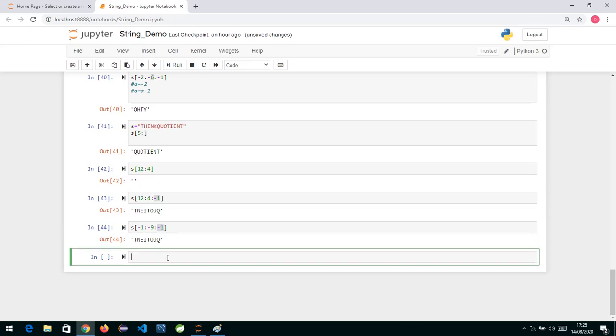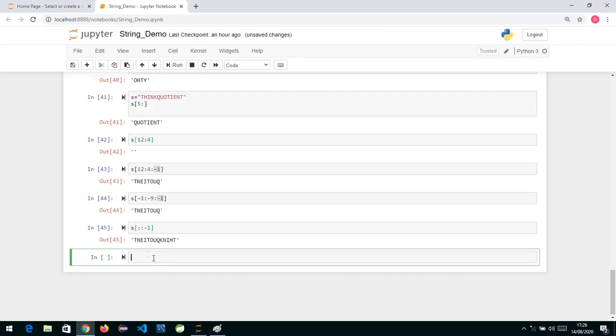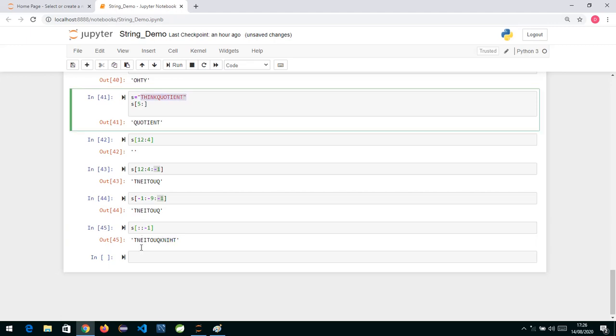Okay, so we can use the slice operator. Now if I ask you to reverse the whole word thing quotient, what I'll do is not specify the start index. If I don't specify it, it will take 0. If I don't specify the end index, it will take till the end. And if I specify minus 1, minus 1 means it will take in reverse direction, stepping backwards. If I run it, you can see it has given me the reverse of the word thing quotient, the whole word reversed.